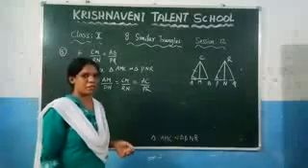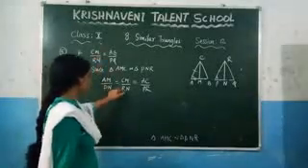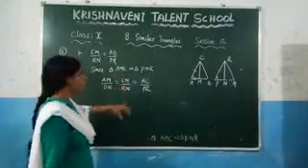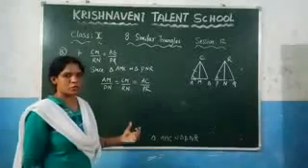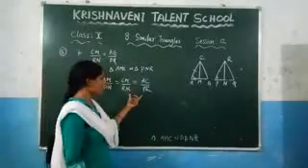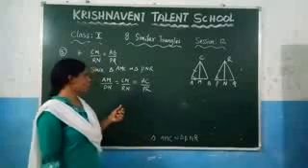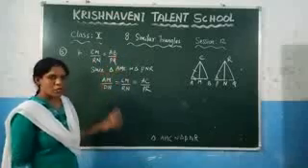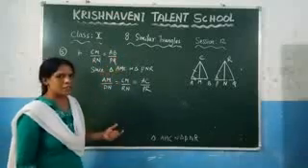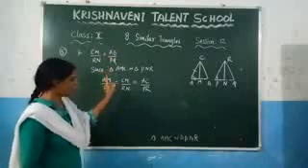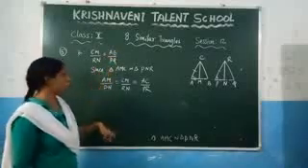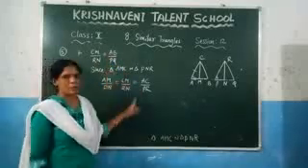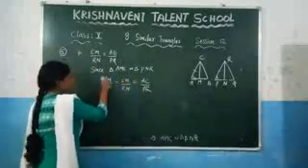Now what we need to prove here, check it, CM by RN. Here CM by RN is there. Now you need to prove that this ratio is equal to AB by PQ. So what we need to choose here, these two equations or these two equations? Let us check. Now you can observe that there is a relationship between AM and AB and PN and PQ, but there is no relationship between AB, AC and PQ and PR. So you need to choose these two equations.